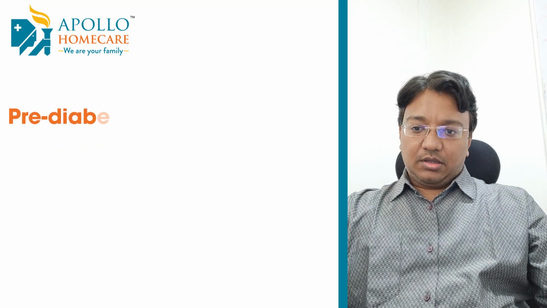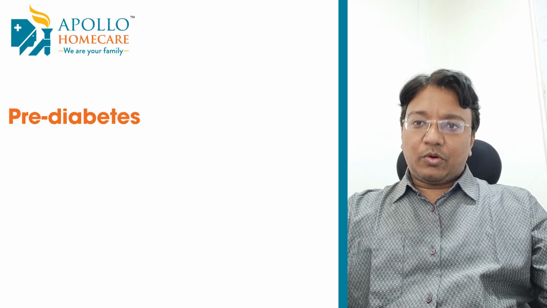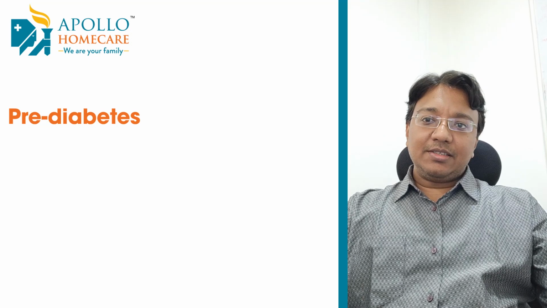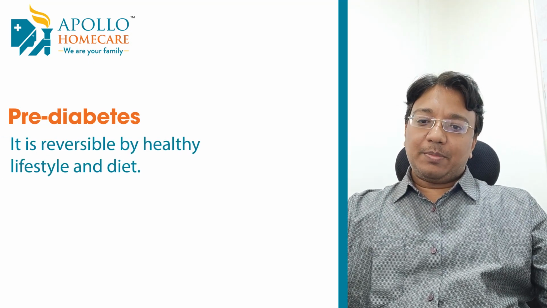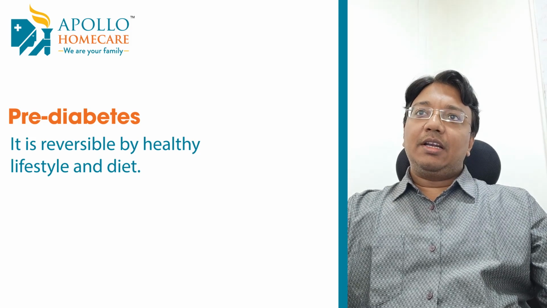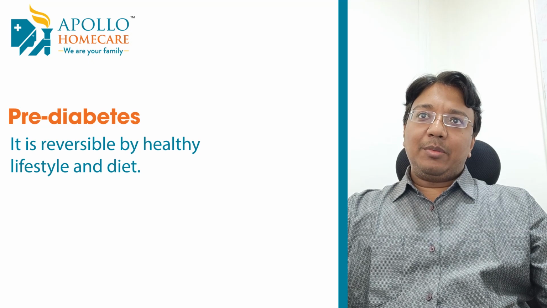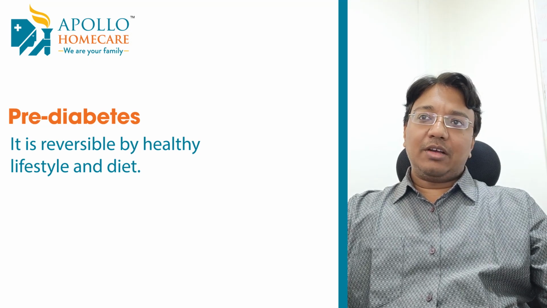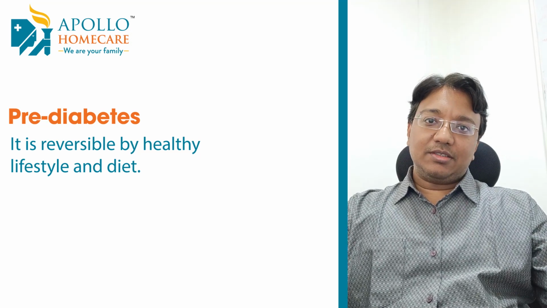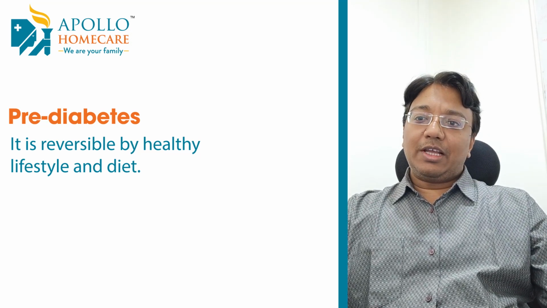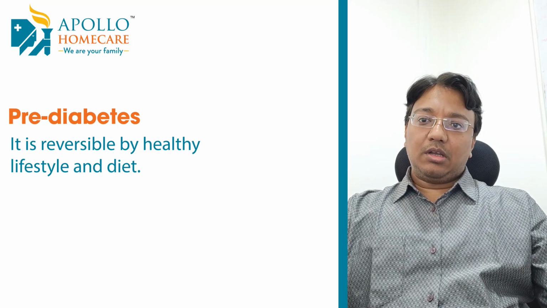Pre-diabetes is decided by sugar testing. What should you do? Pre-diabetes is completely curable. It can be reversed. Once a person lands in the diabetes state, it is usually not curable. In the pre-diabetes state, the body has enough capacity to revert back to normal, provided we do certain things. What are the things? We follow a healthy lifestyle. We go for a walk half an hour every day.